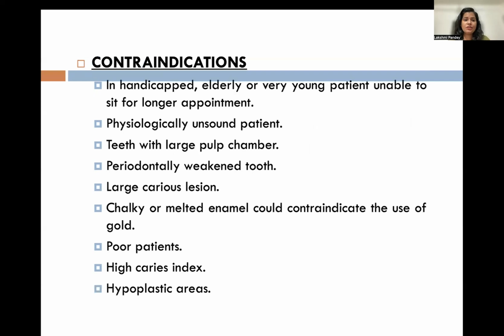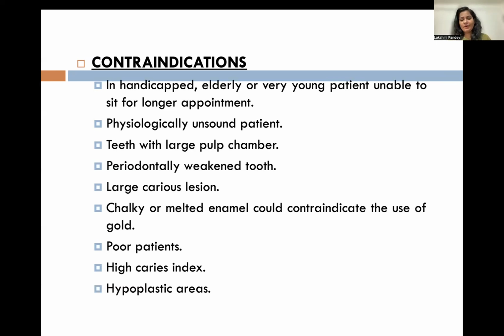The contraindications: handicapped elderly patients who cannot maintain their oral hygiene, gold should not be indicated. Physiologically unsound patients, yes, patients who cannot maintain their oral hygiene. Teeth with a large pulp chamber, especially in young patients, it's contraindicated. This is one of the viva questions as well, and also an MCQ question. Periodontally weakened tooth. If the survivability of the tooth is not there, it is not advisable to do a gold restoration. Large carious lesions, definitely gold is not an option.